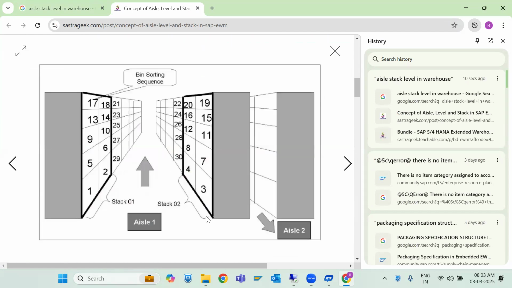Guys, can you see this picture? Yes, we can see. Okay. So assume there are 3 racks, rack number 1, rack number 2, rack number 3.